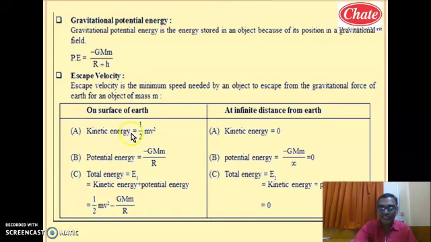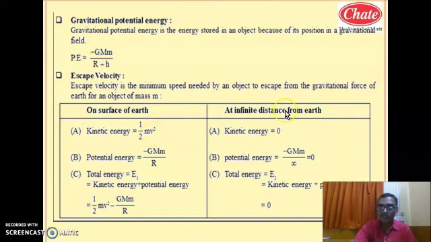So the kinetic energy of that body on the earth surface will be half m v square. What is v? v is the velocity of projection, the velocity with which we are throwing the body. That is called the escape velocity. So the kinetic energy given to the body will be half m v square, where v is the escape velocity.